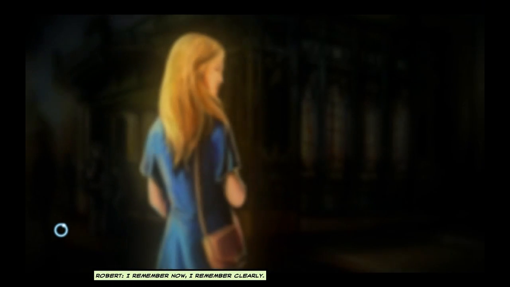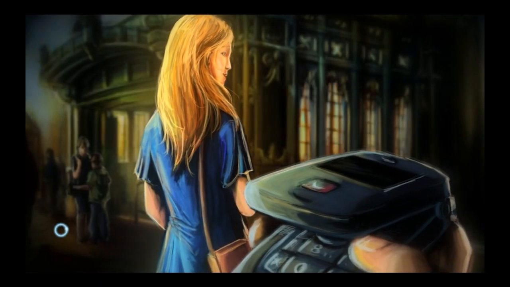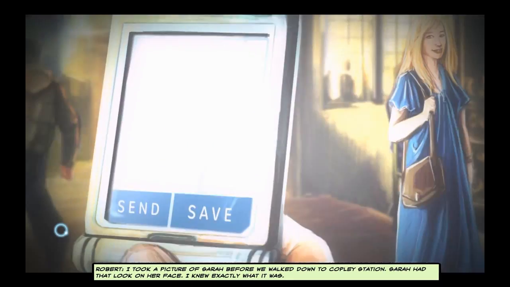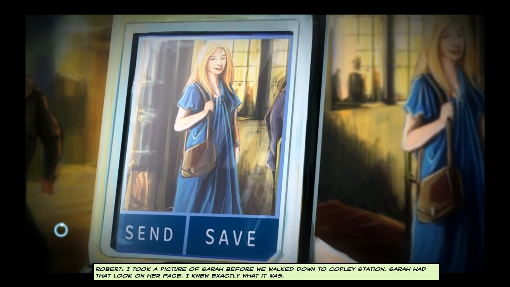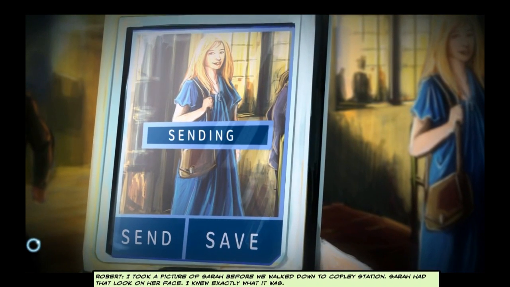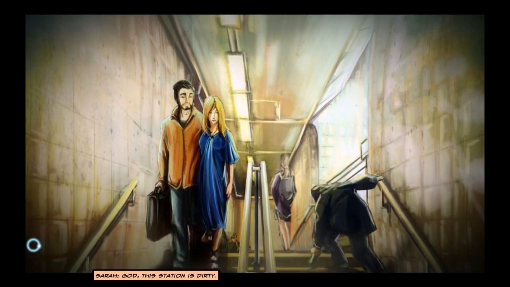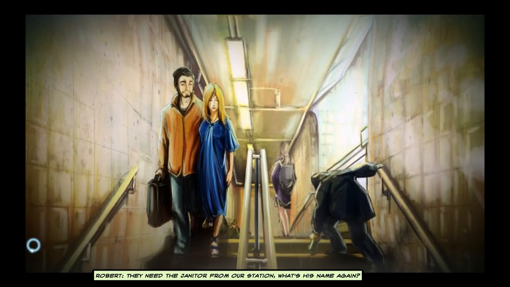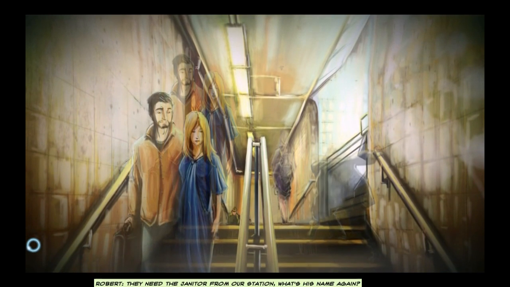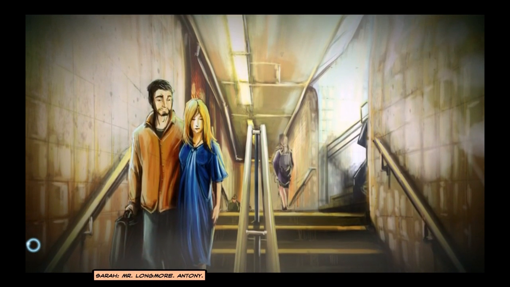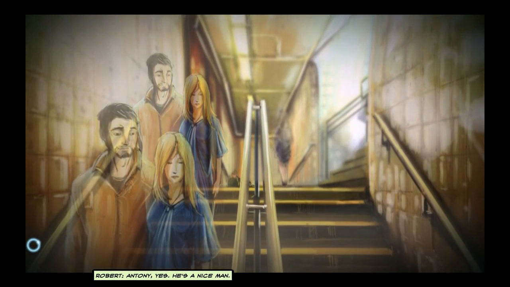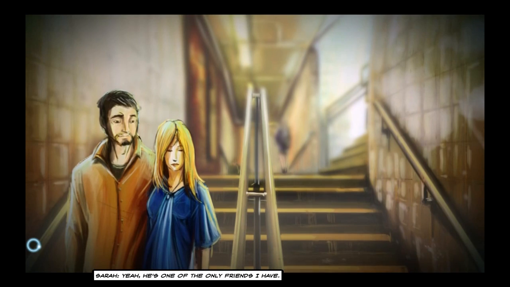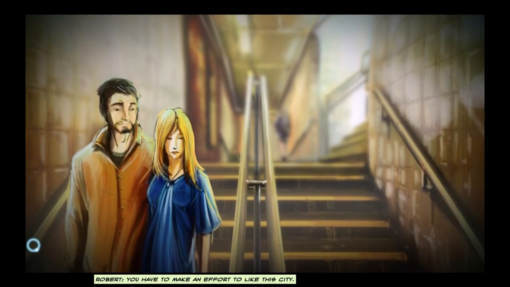I remember now. I remember clearly. I took a picture of Sarah before we walked down to Copley Station. Sarah had that look on her face. I knew exactly what it was. God, this station is dirty. They need the janitor from our station. What's his name again? Mr. Longmore. Antony. Antony, yes. He's a nice man. Yeah, he's one of the only friends I have. You have to make an effort to like this city.